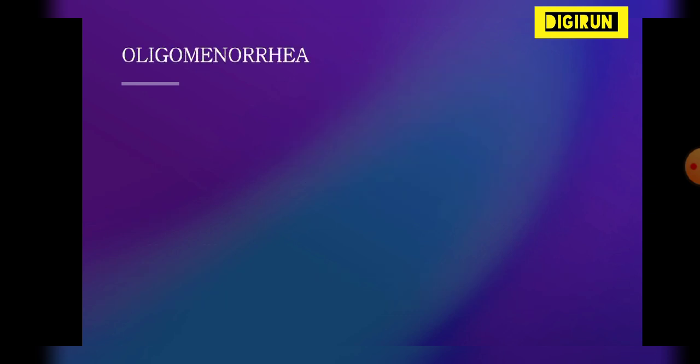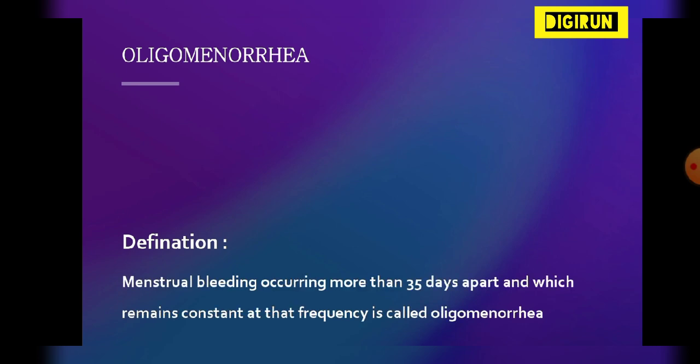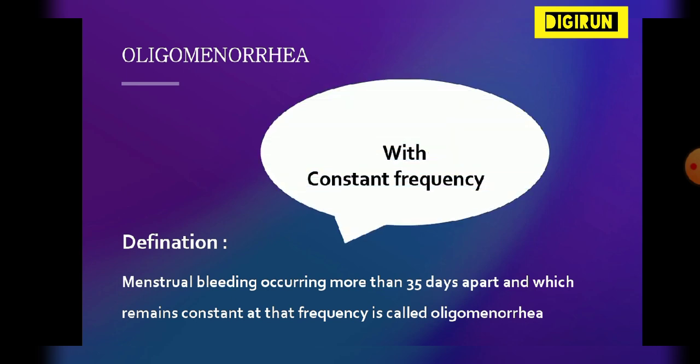Next is oligomenorrhea. Definition: menstrual bleeding occurring more than 35 days apart and remaining constant at that frequency is called oligomenorrhea. In polymenorrhea, we see that the menses frequency is less than 21 days. And in oligomenorrhea, the frequency of the menses is greater than 35 days.